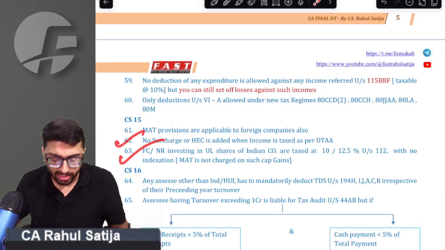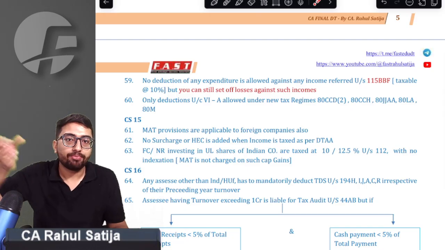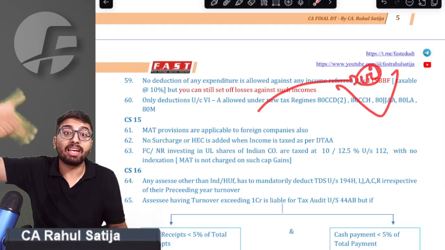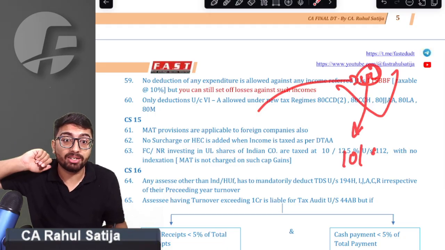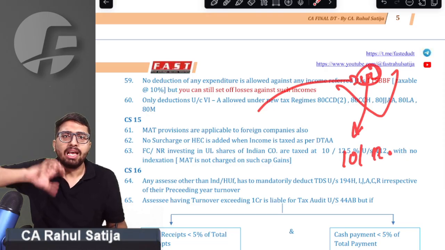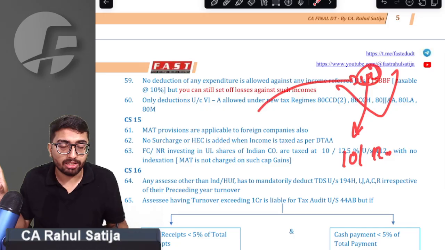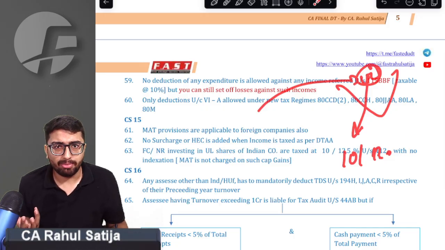Sir, we got your point. Sir, what happens is sometimes whenever a non-resident or foreign company invests in unlisted shares of an Indian company, their long-term capital gain is taxed at the rate of 10%, 12.5%. So such taxes are exclusive of indexation. Sir, no indexation is given on such capital gains. Along with that, no other benefits are given on this capital gain.